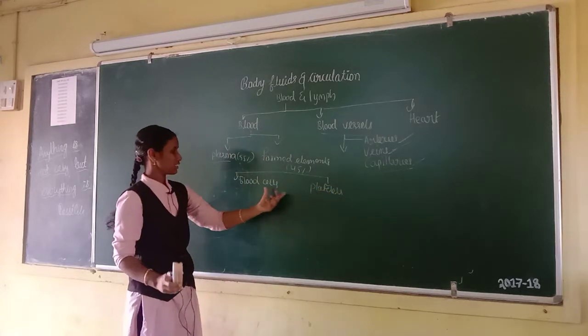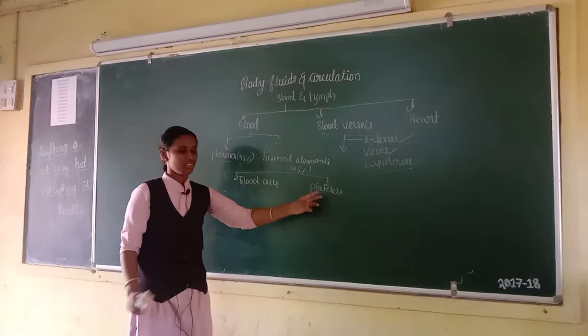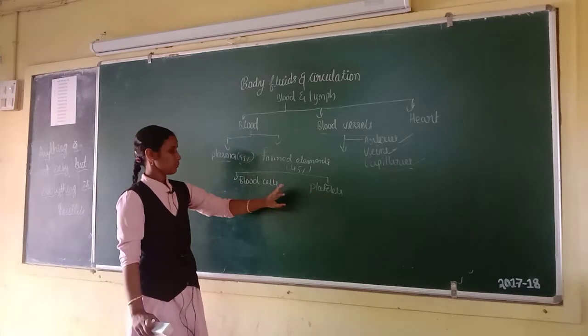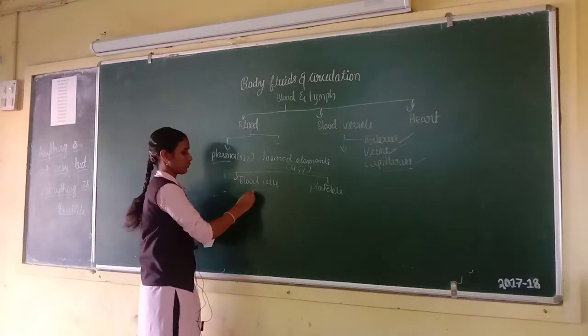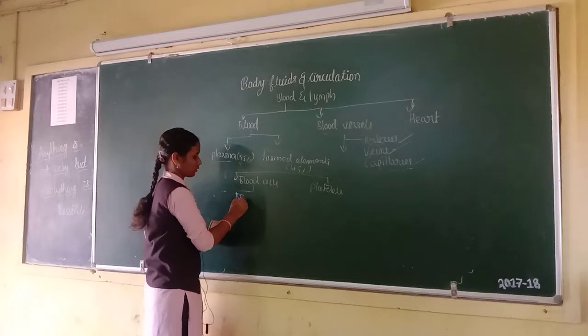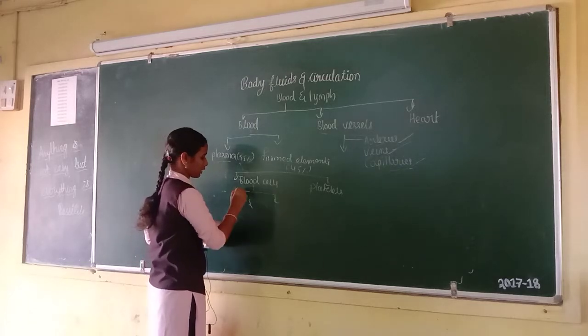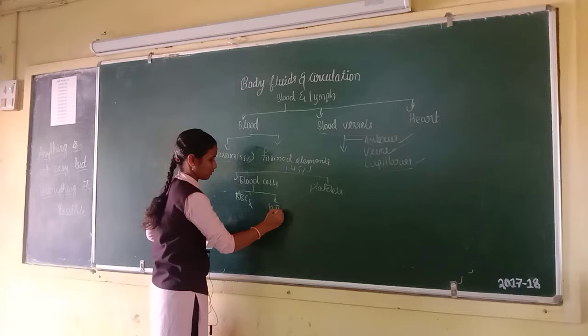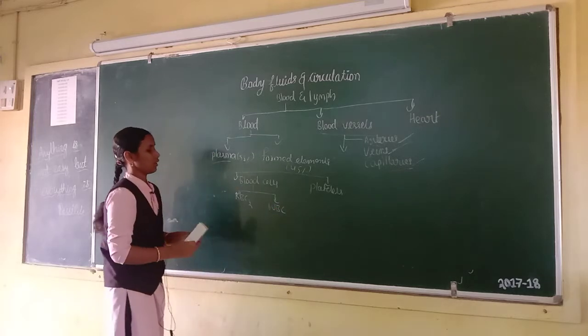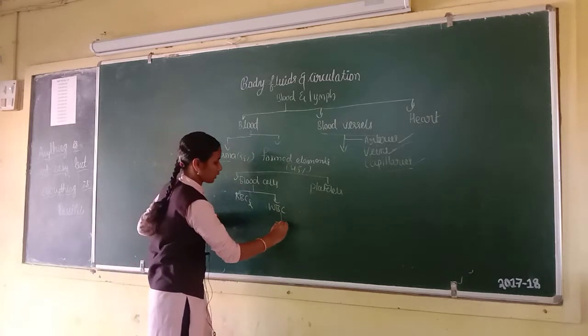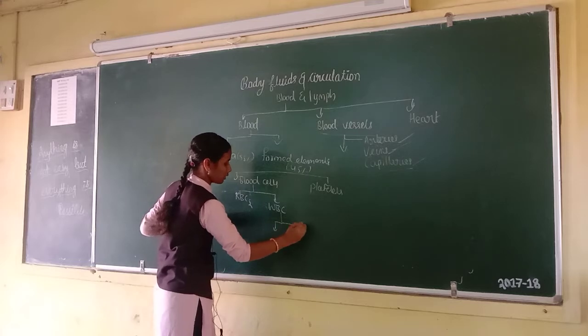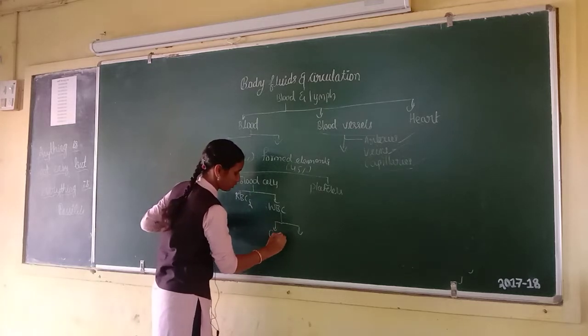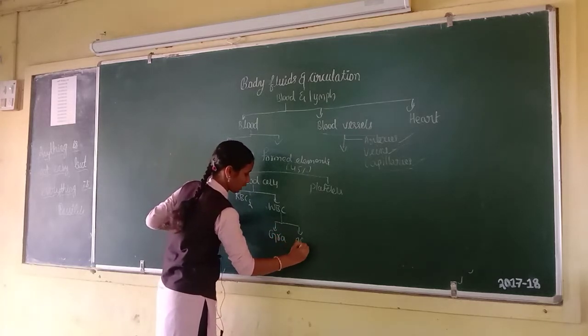Platelets are not considered blood cells because they are not true cells. So blood cells are, first one RBCs, second one WBCs. And again we classify the WBCs into two types. First one is granulocyte, second one is agranulocyte.